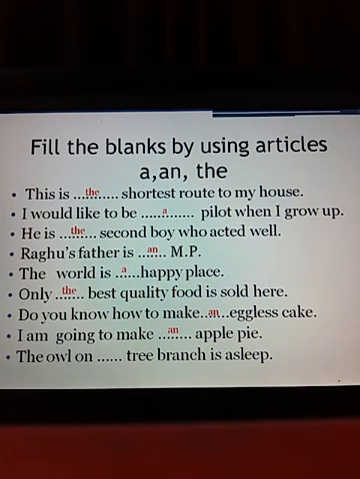Okay. The owl on the tree branch is asleep. It means we are talking about the owl. We are specifying the owl. That's why we are writing the owl is sitting on the tree, near, not somewhere else. The owl is sitting on the tree. Okay. I hope you must have understood all the articles and keep all articles in your mind. Okay. Where to use a, where to use an, where you use the.